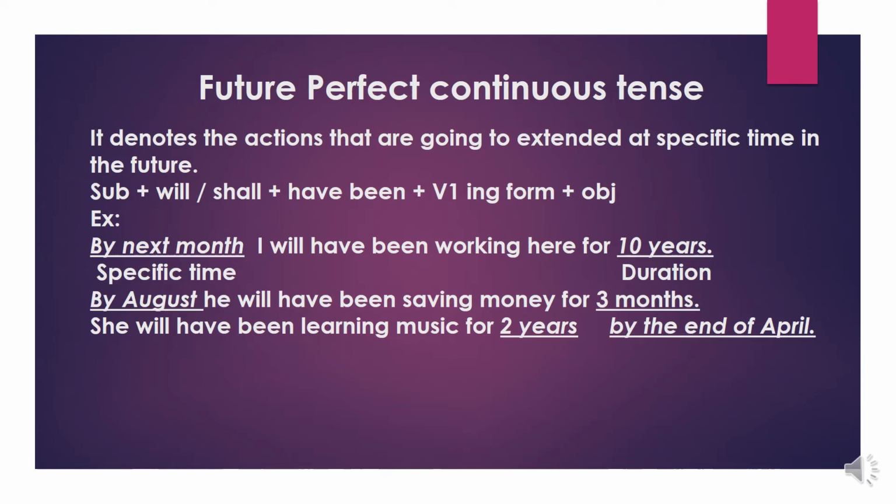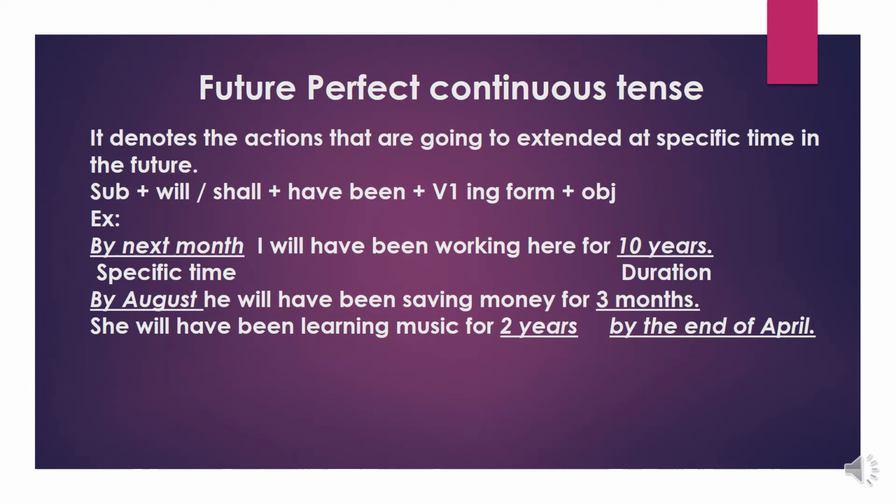Let's see another example. By August, he will have been saving money for 3 months. Here, the action of saving money started in the past. Maybe it started 3 months ago and it will have been continuing at a specific time. What's the specific time mentioned here? August. What's the duration of the time? 3 months.